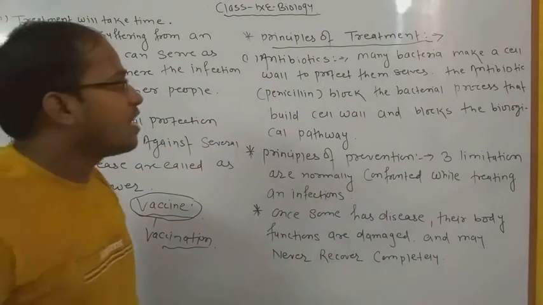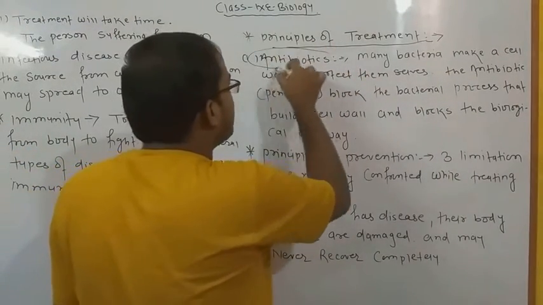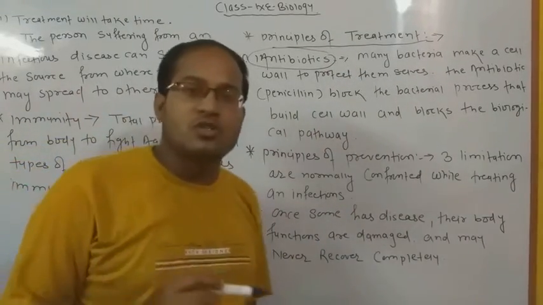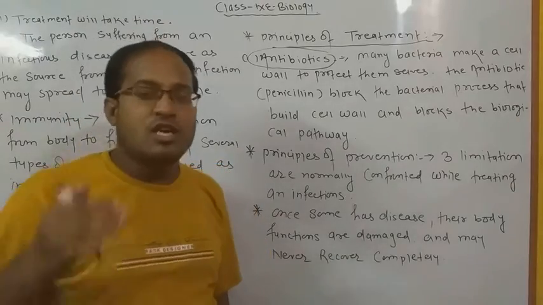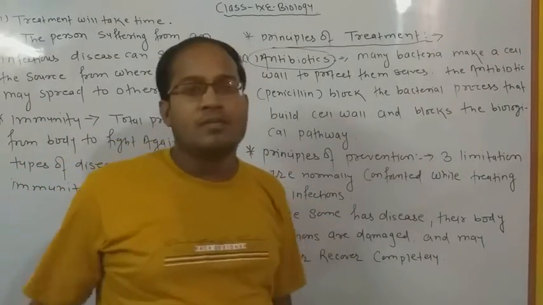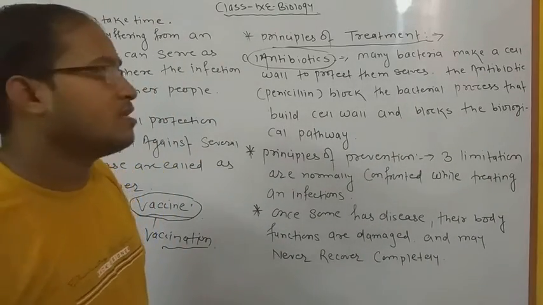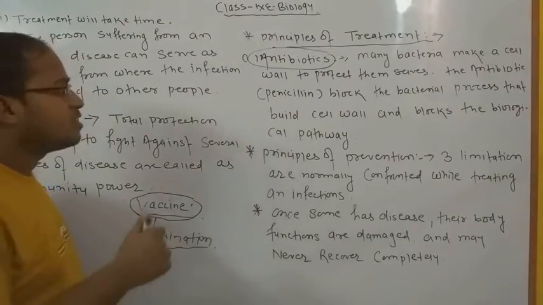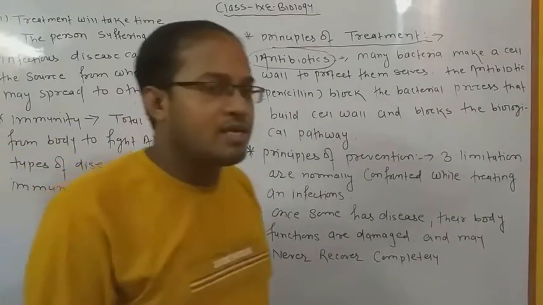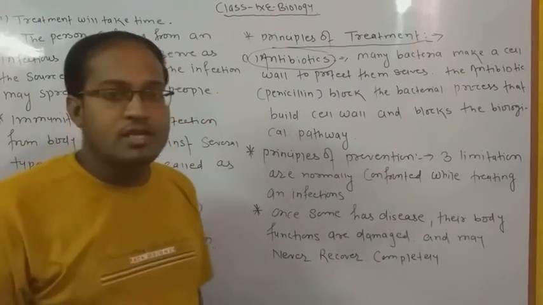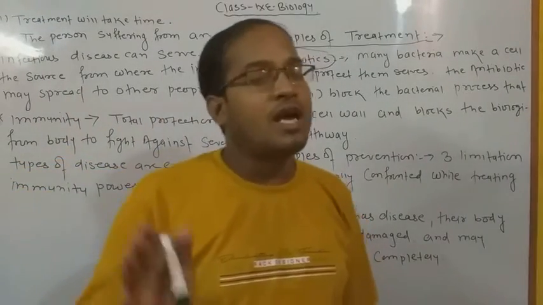So here we have to discuss that the first one is antibiotic, a special type of vaccine. Antibiotic is a special type of vaccine which is generally given to any infected person so that their body will recover and become healthy again. So antibiotics, what is the meaning of antibiotics? Antibiotics means they are the anti of bacteria, virus. Anti means dushman. They are the anti of bacteria, virus, fungi, worms and many more things.